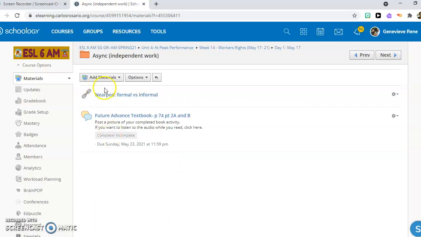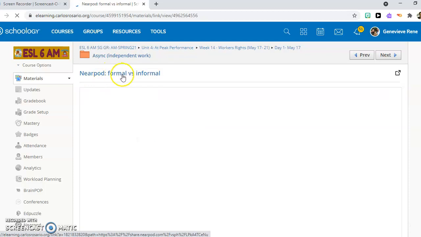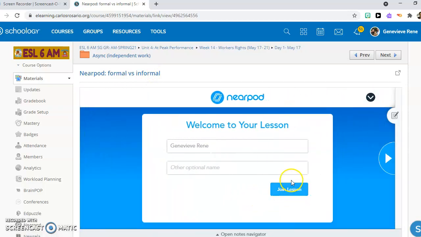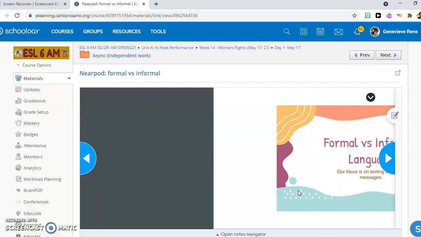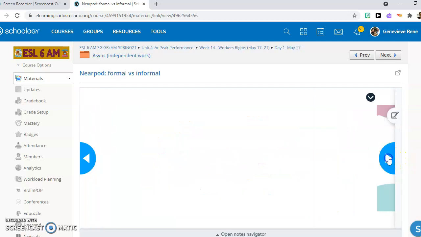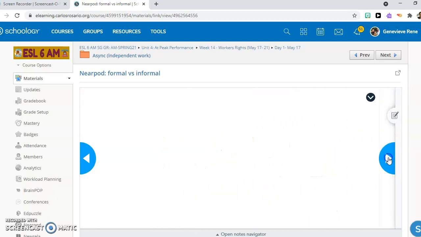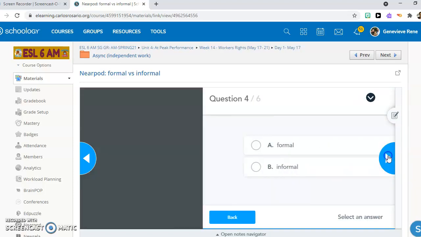We have two activities in Async. The first activity, Nearpod, on formal versus informal. Okay, you click Join Lesson, and you'll take a lot of notes. Read and take notes, do a quiz, 6 questions.